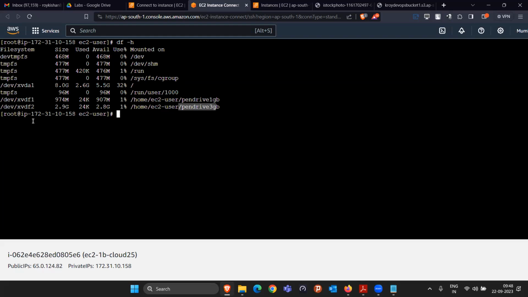If we want to separate that into two, so that xvdf2 will have 1 GB and we create one more, xvdf3, and allot 1 GB into that, can we do that? Actually, you cannot do it like this. In that case, you have to format the entire hard disk again. Okay.